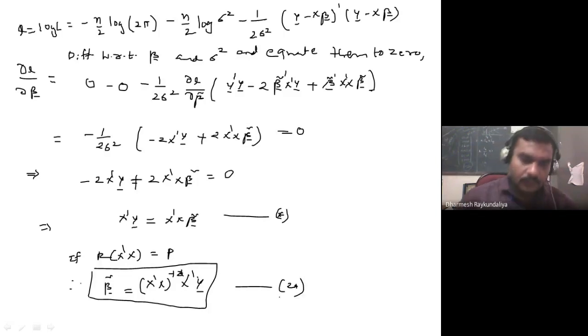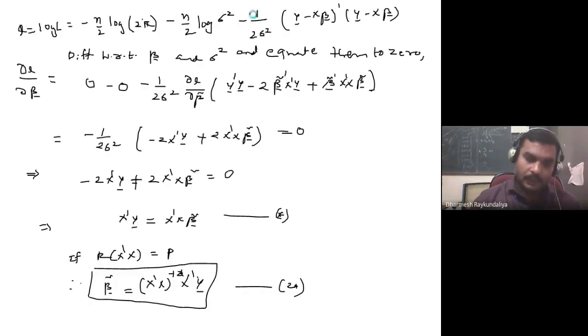Now I will take derivative of this with respect to sigma square. Of course, this part is 0. This is a minus n by 2 log sigma square. So what is the derivative of log x with respect to x? It is 1 by x. So it is a minus n by 2 sigma square. And because this part is a constant, what is the derivative of 1 upon x? It is a minus 1 by x square. So here it is a 2 times sigma raised to 4.